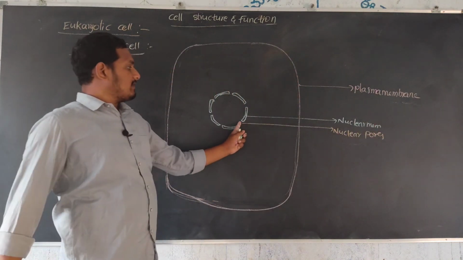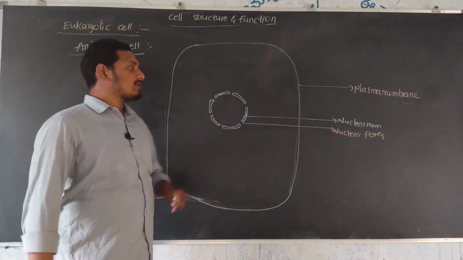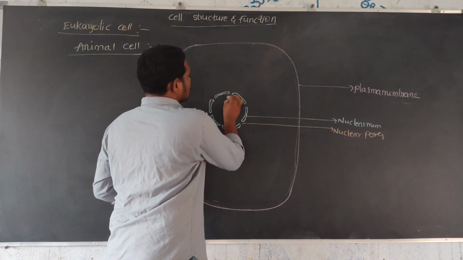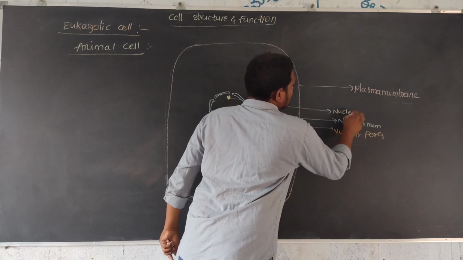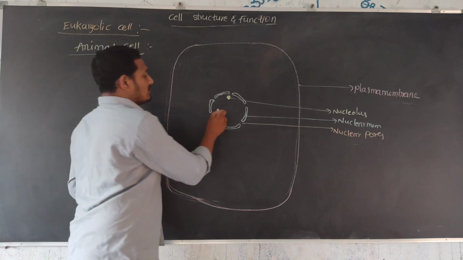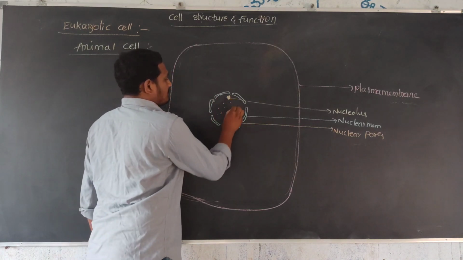Pores are the places that are left open. Next, the nucleolus is present, and inside there is a liquid-like portion, that is the nucleoplasm.